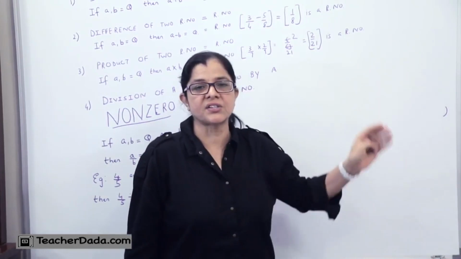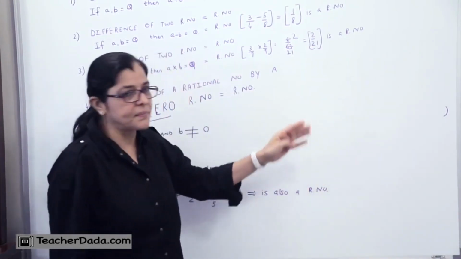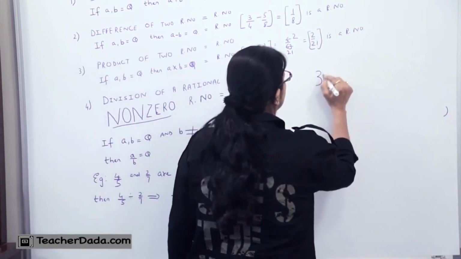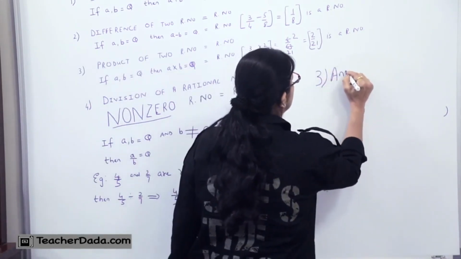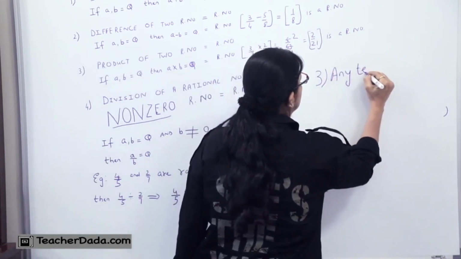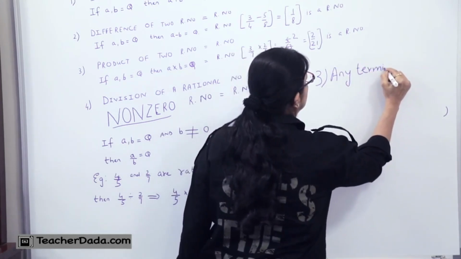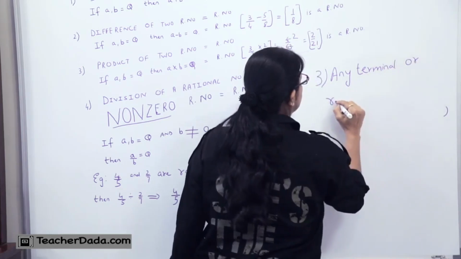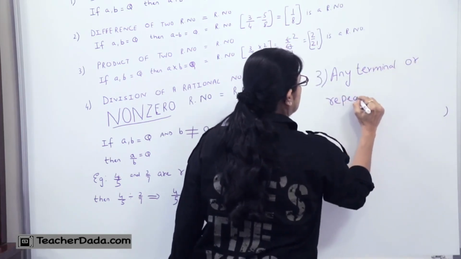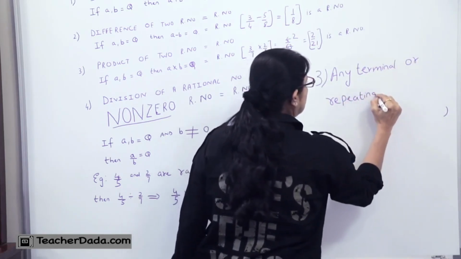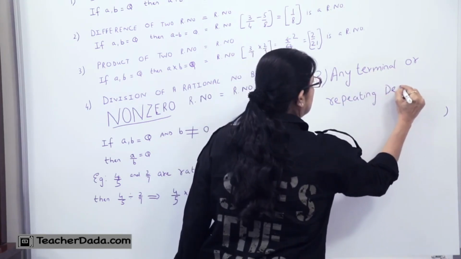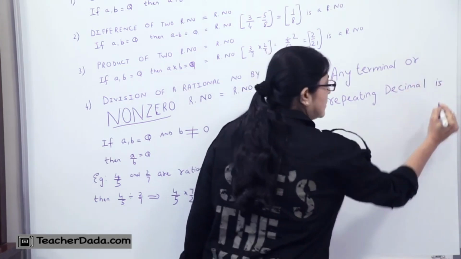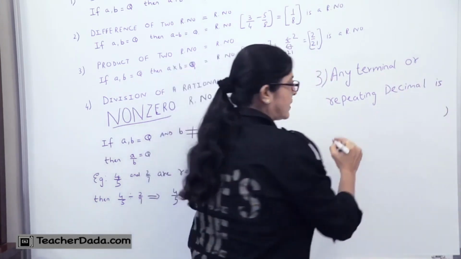The third concept is that any terminating or repeating decimal is termed as a rational number.